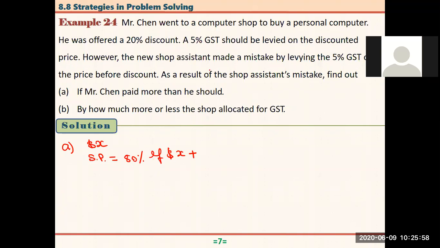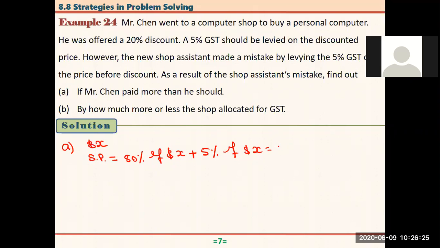This goes to the shop and tax goes to the tax department. Now it is 5%, so that is 5% of what? Actually, this guy, the shop assistant, was supposed to charge this GST on this price, but by a mistake, actually imposed on this, or levied on this. So that is, here we have X, right? X is the price of the computer.